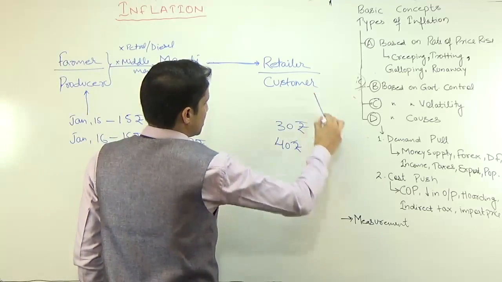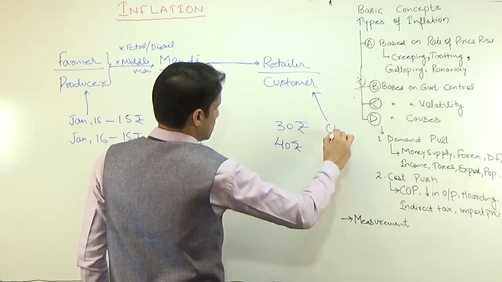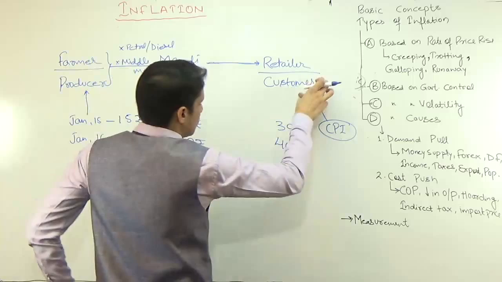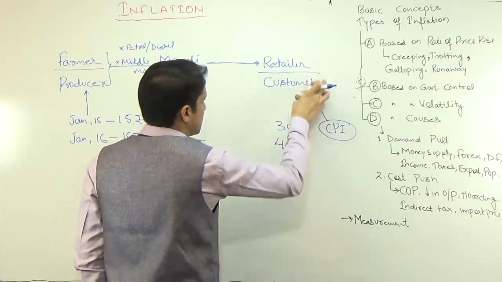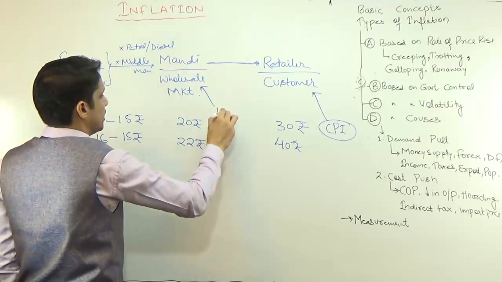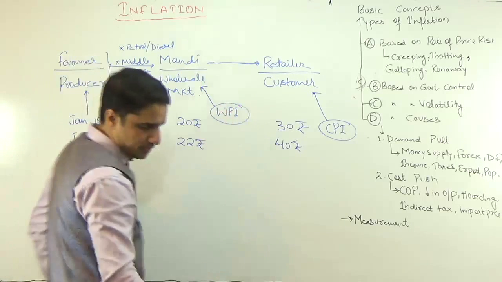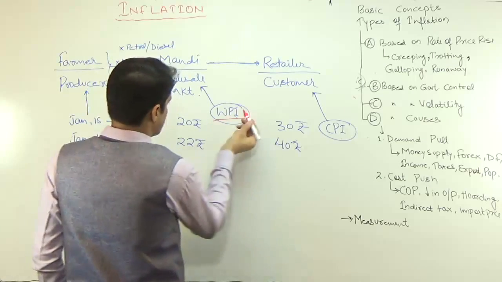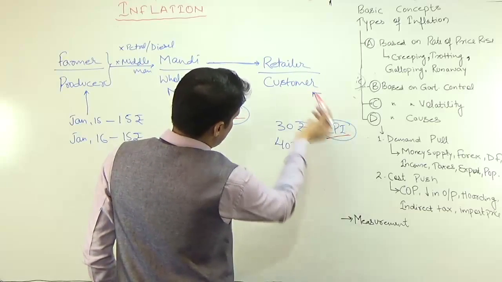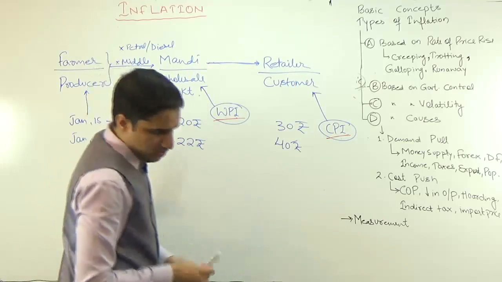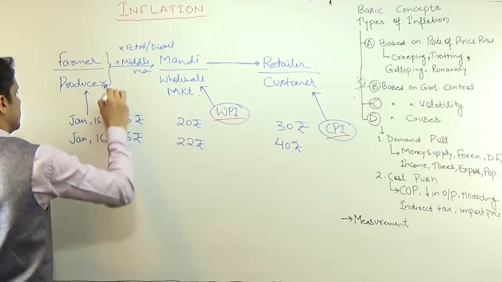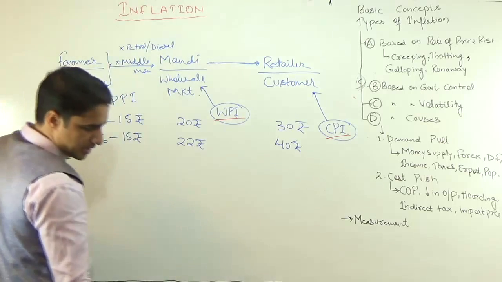If you are measuring inflation at this level, the index that you use is known as CPI, Consumer Price Index, because you are accounting the prices of commodities at this level. If you are measuring the inflation at this level, it is known as WPI, because you are considering the prices of commodities at the wholesale market. In the first case you are accounting the prices of the commodities at the customer level market, or the final consumption based market. And if you are measuring the prices at this level, this is known as PPI, Producer Price Index.